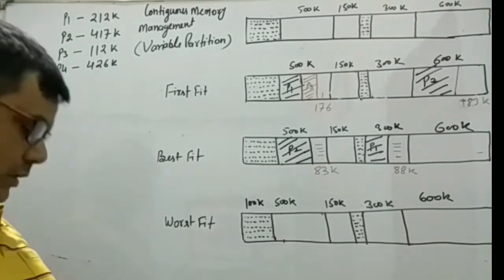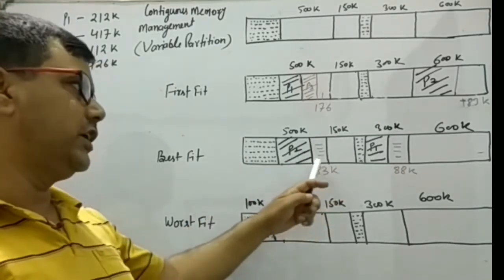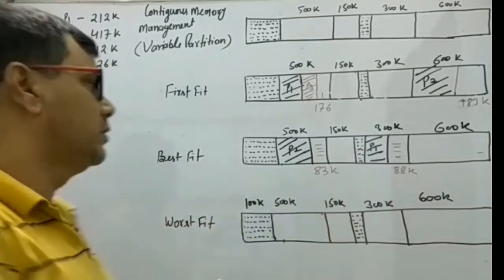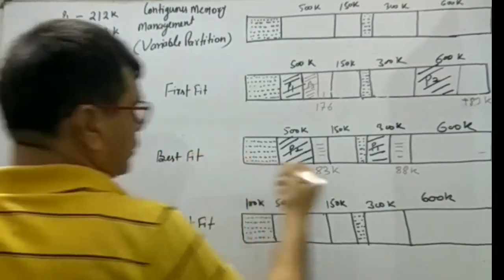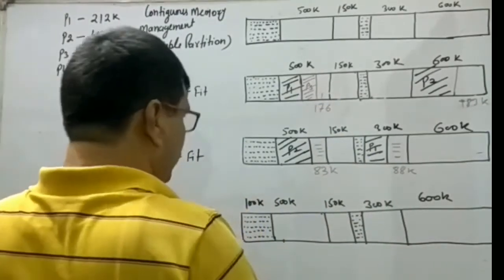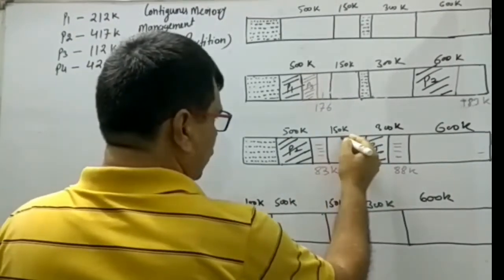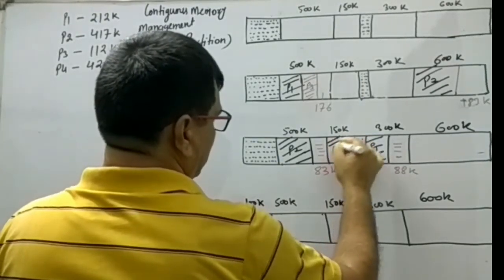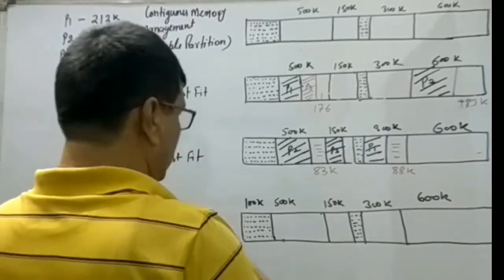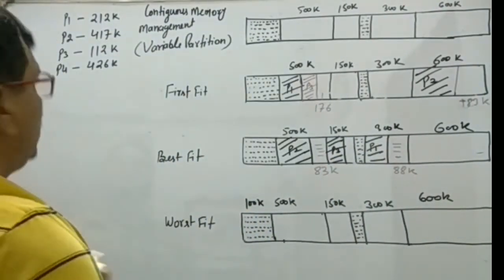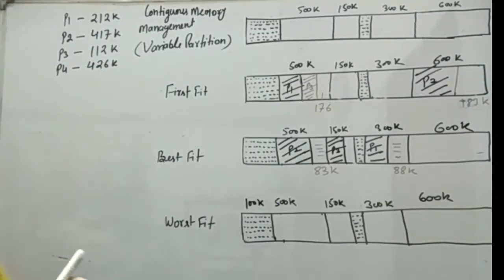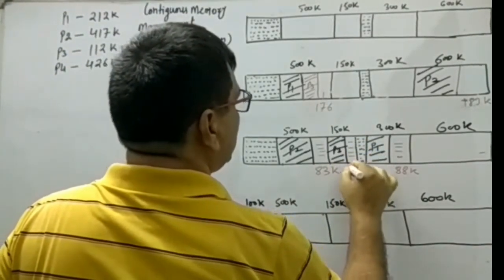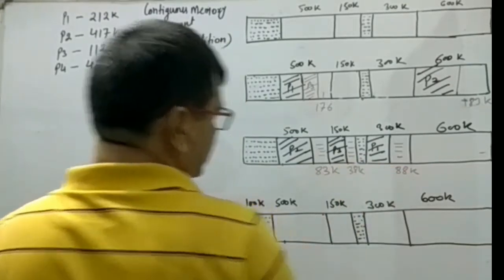Now next P3 is 112K. It will search the whole space. 83K cannot accommodate, 150K can accommodate, 88K cannot accommodate. Then 112K will be accommodated by this 150K, so P3 is accommodated here. Now 150 minus 112 means 38K is left here.